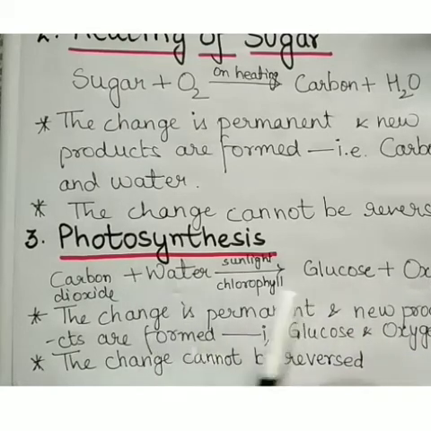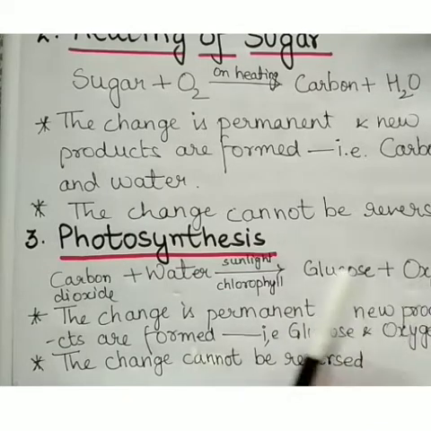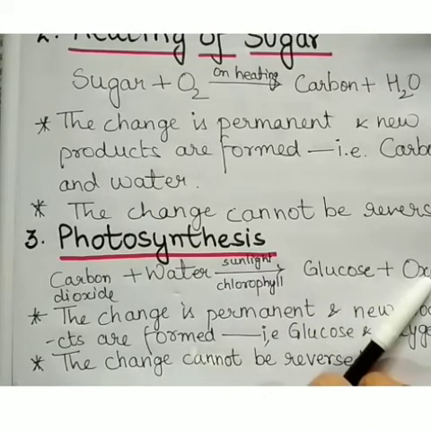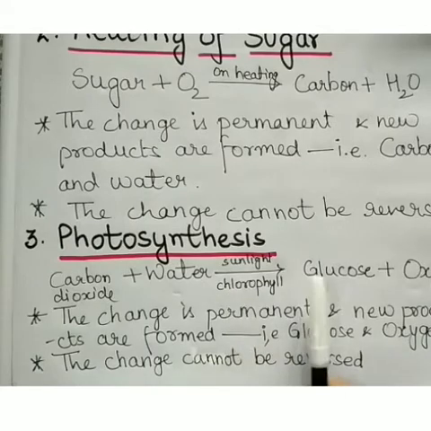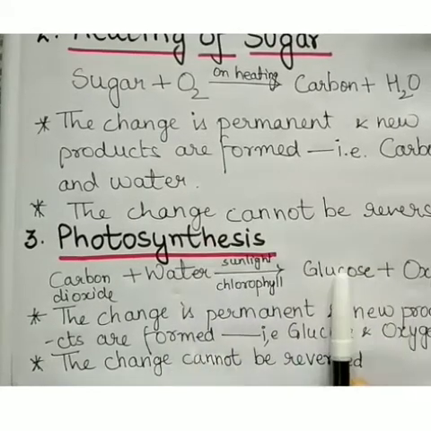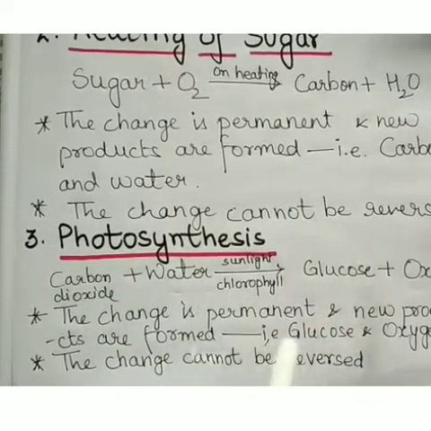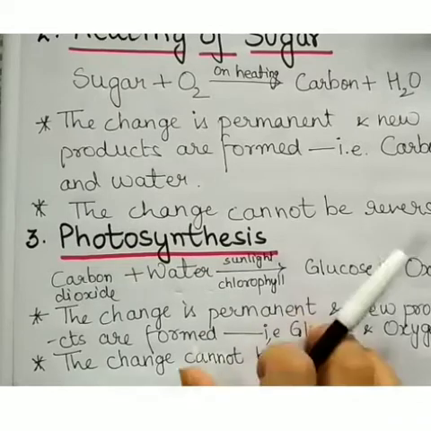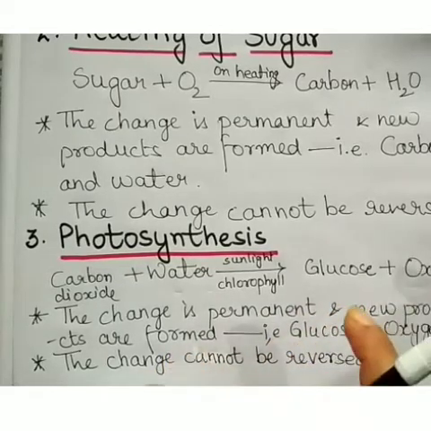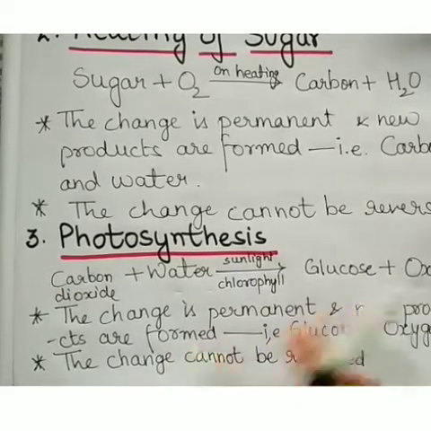So in this process, glucose and oxygen are new products, and the change is permanent and cannot be reversed. That means glucose and oxygen do not give back carbon dioxide and water. So photosynthesis is a chemical change.